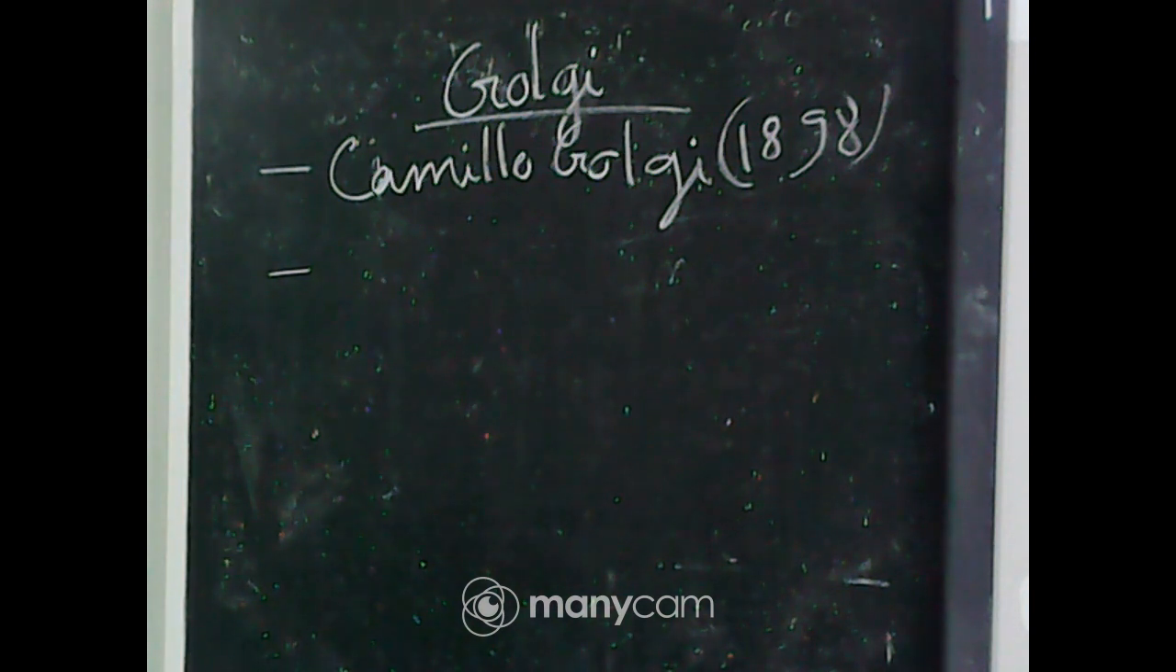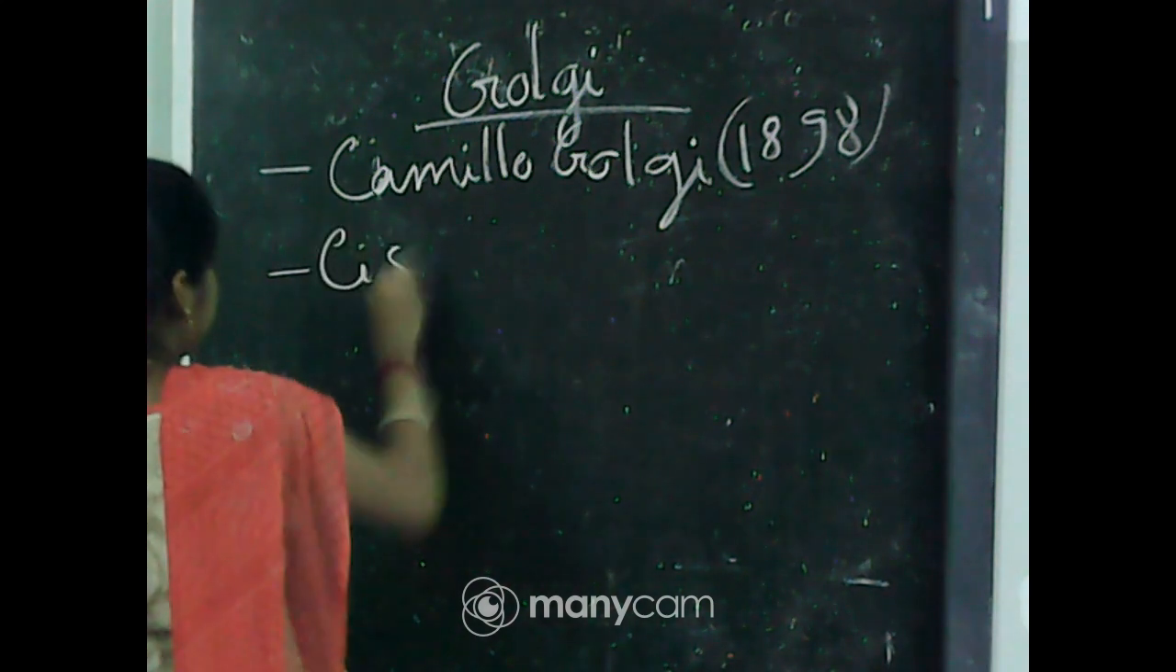Now, what I have mentioned is that flat, disc-shaped structures are found. These are called cisternae.